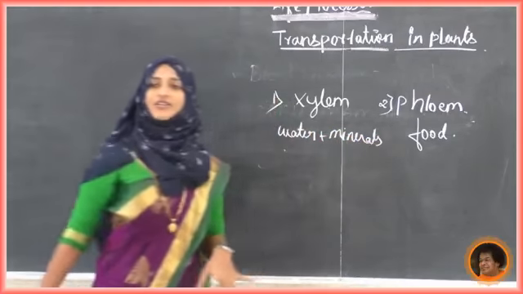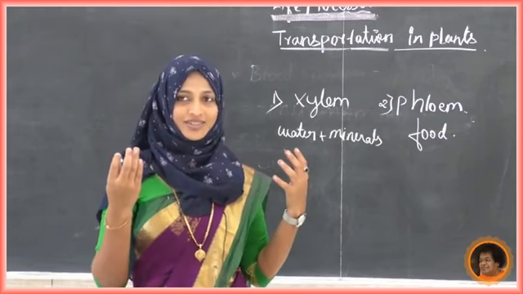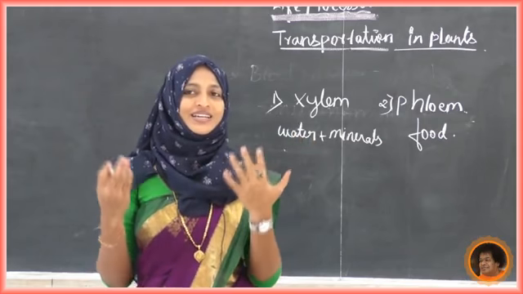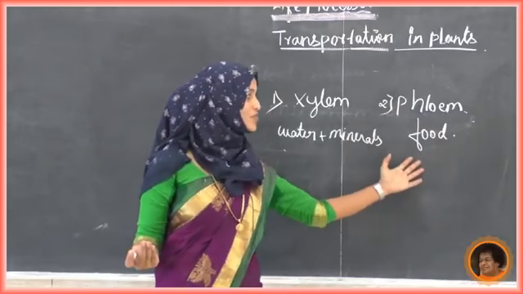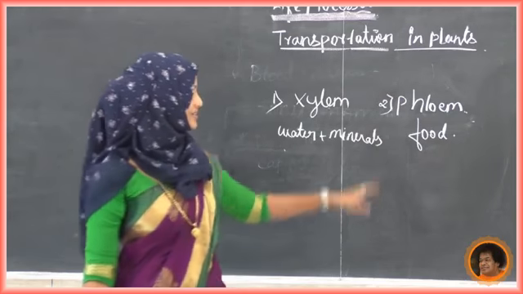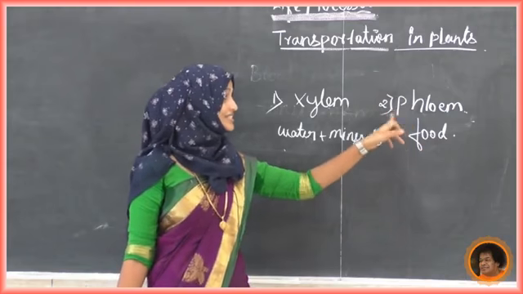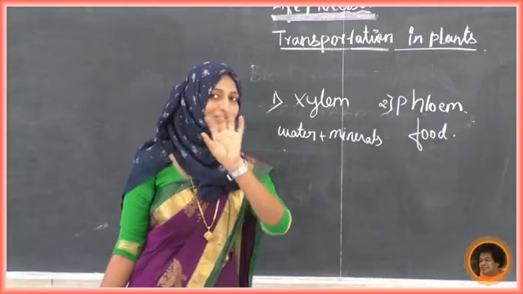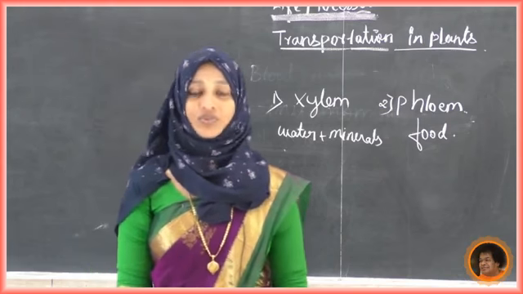Along with the water, the necessary minerals and nutrients are transported. So which pipe transports what? Xylem transports water and minerals, phloem transports food. Now, one small thing I will tell you, students, to help you remember, otherwise sometimes you will forget. Just remember the pronunciation: phloem for food. Like that you remember. So xylem for water and minerals. Sometimes you will get confused.